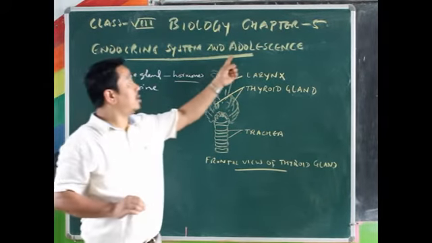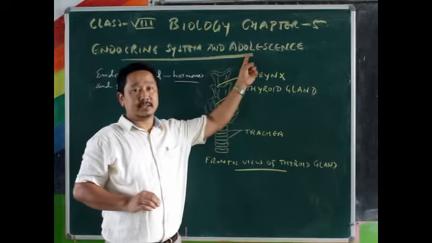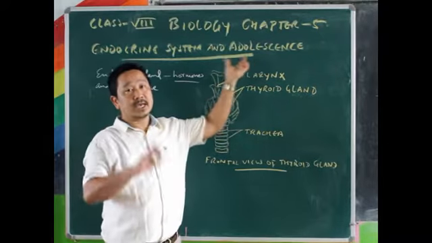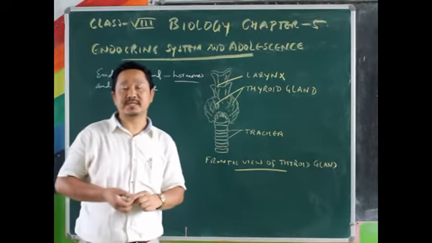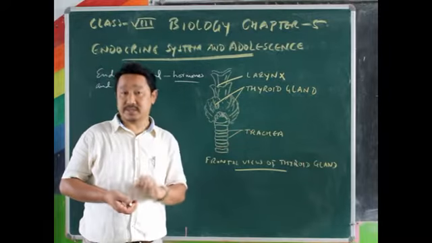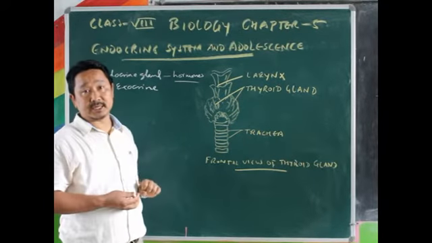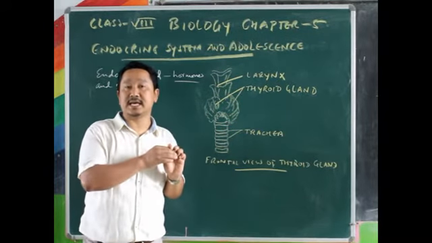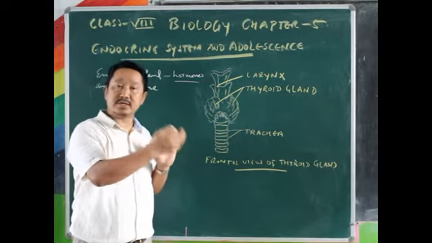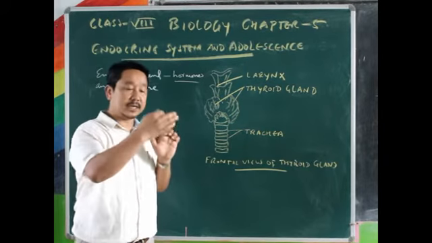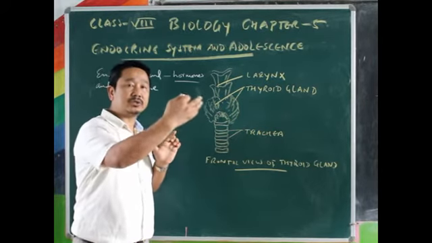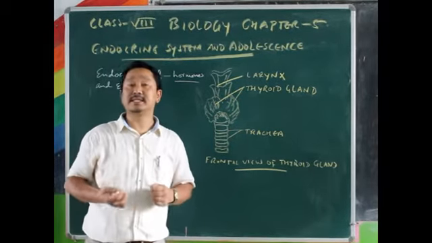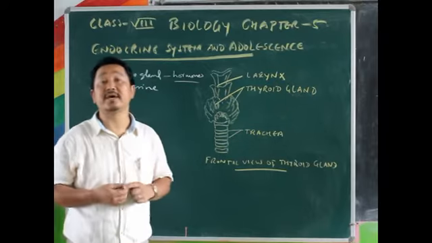Then we find out here the term called adolescence. What is adolescence and what is the connection between this endocrine system and adolescence? Adolescence we discussed in the previous chapter when we were going through the human reproductive system. Every human being has that stage from 10 years to 19 years. That period of life is called adolescence, which is a very sensitive period of age.